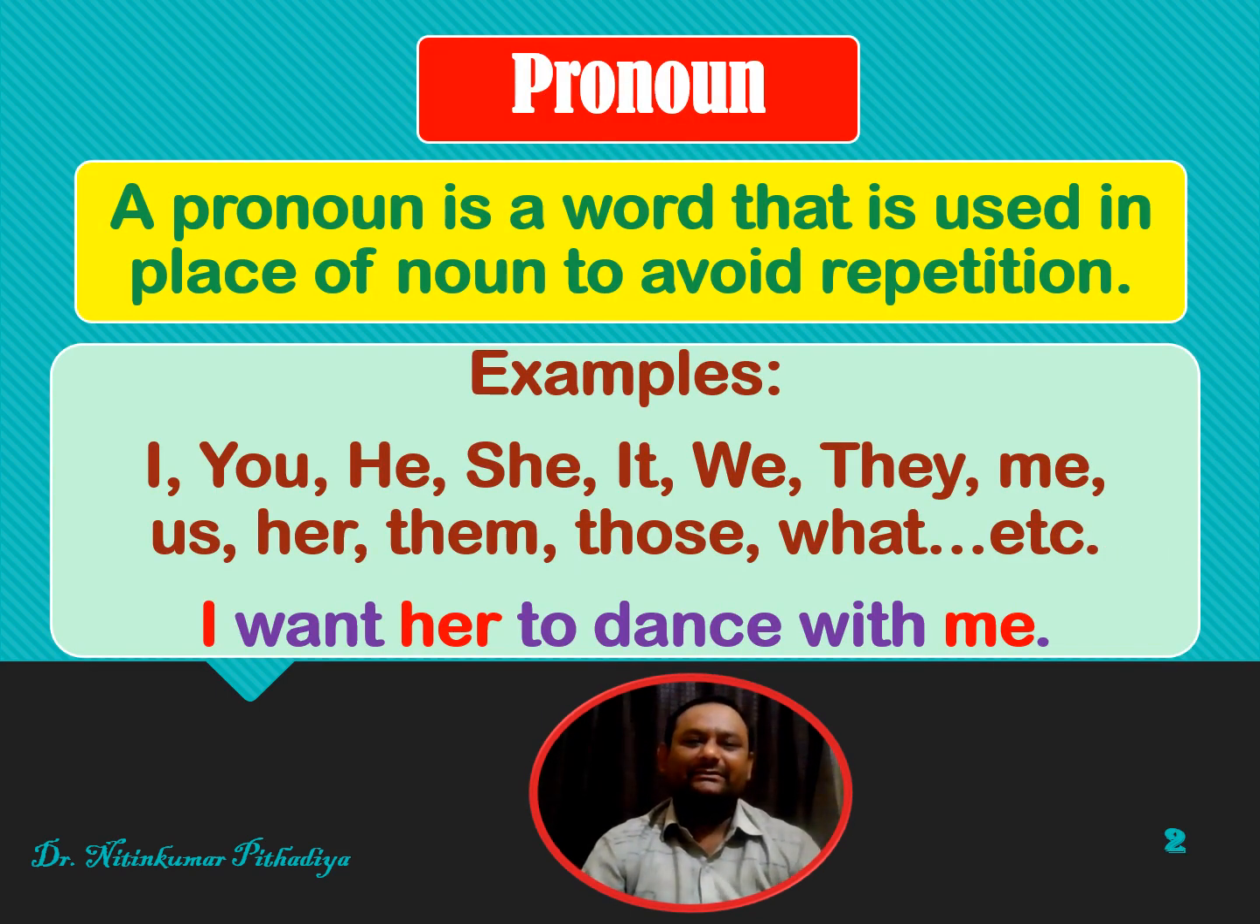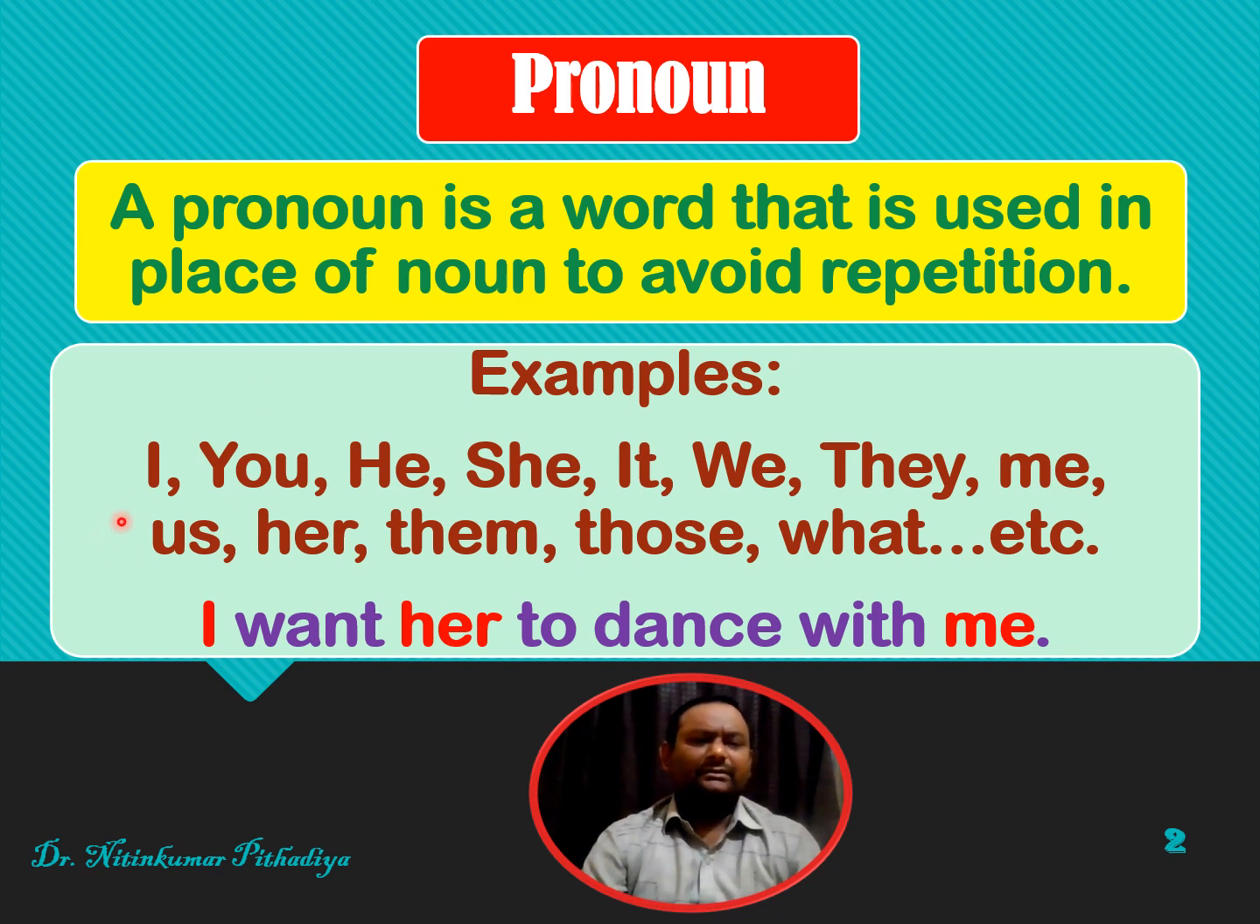So friends, what is pronoun? The first question is, what is pronoun? So pronoun is a word that is used in place of noun. It means that pronoun replaces noun. And why do we use pronoun? We use pronoun to avoid repetition. So we don't want to use the same noun again and again. So what do we do? We use pronoun instead of that noun.